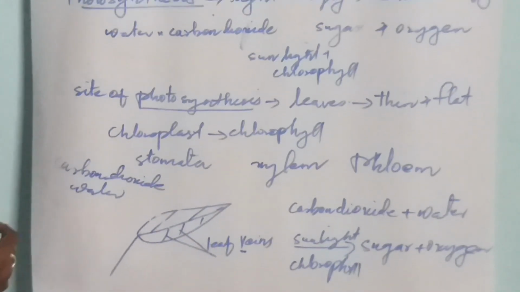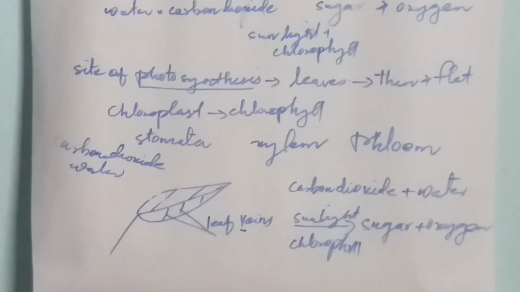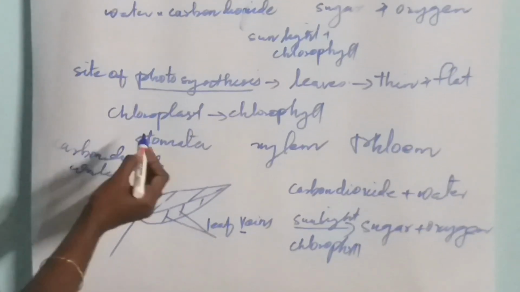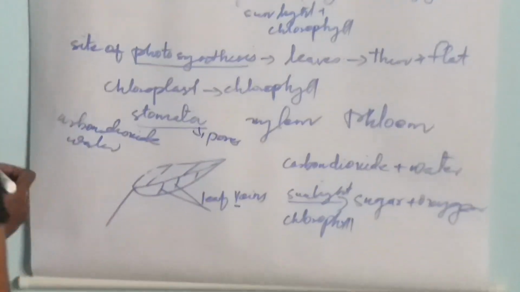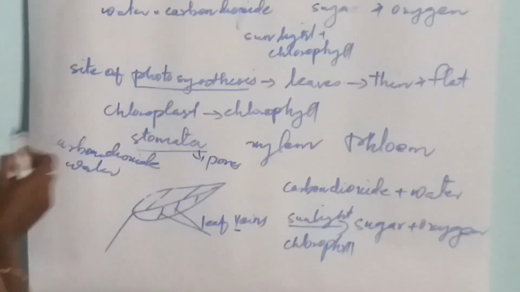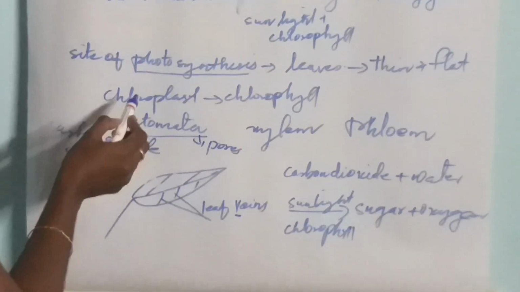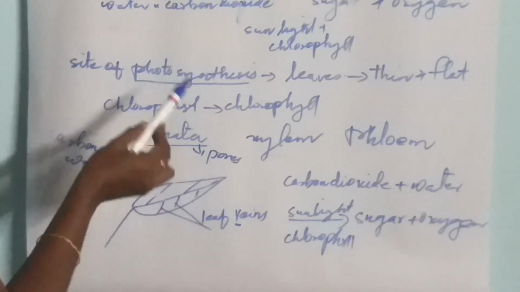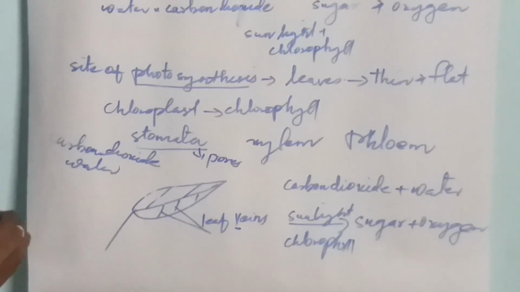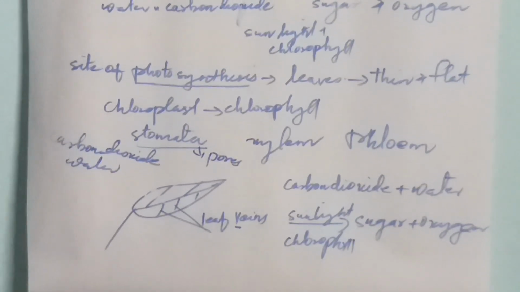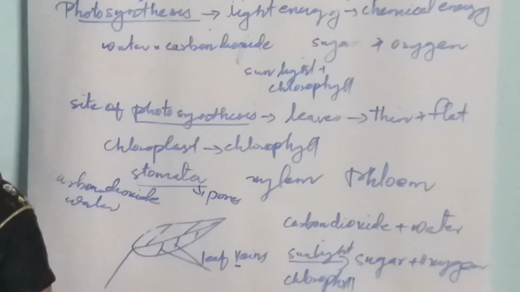Then let's see how carbon dioxide reaches the leaves. Leaves contain tiny pores, which are called stomata. Through stomata, air enters the leaves. The air contains carbon dioxide and it is used by the plant. In this way, the carbon dioxide reaches the leaves.